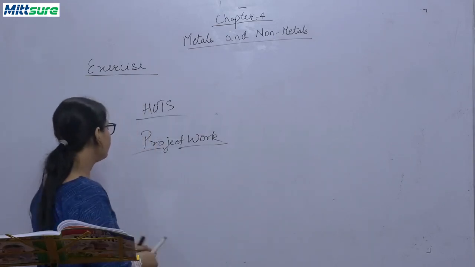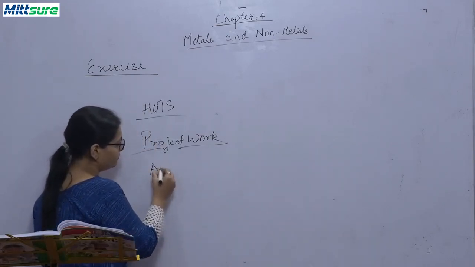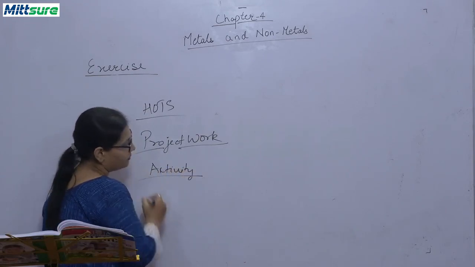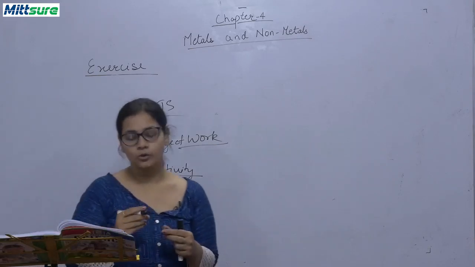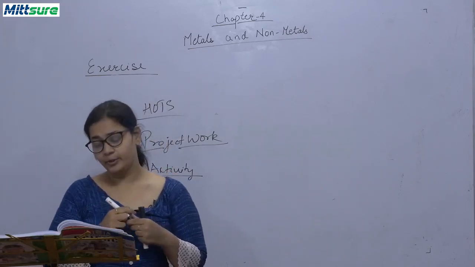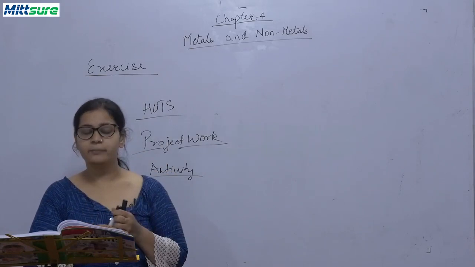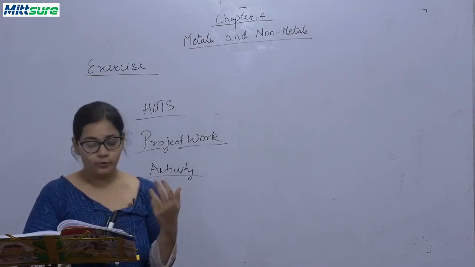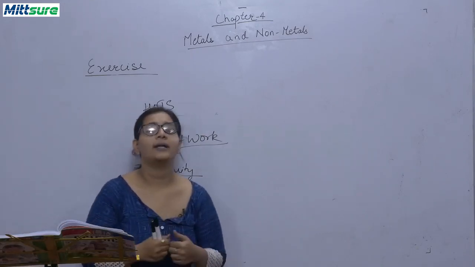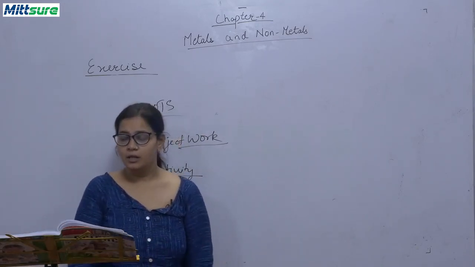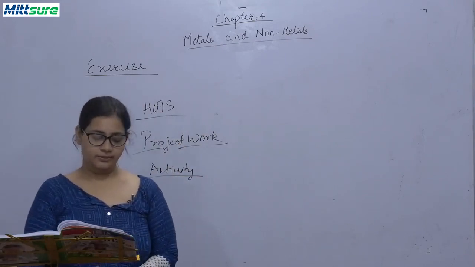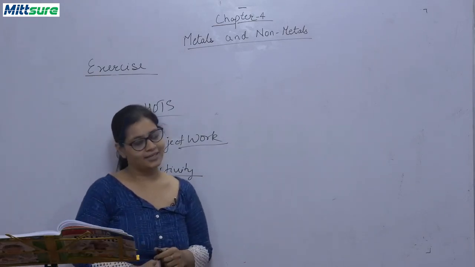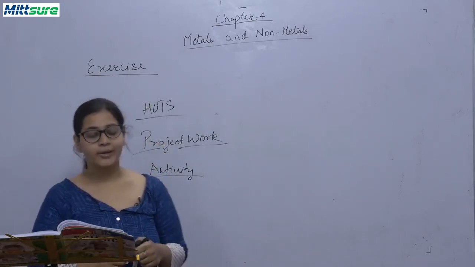Next is activity. Find the location of zinc, aluminium, where it is found in India and mark on the map of India. Then prepare a flow chart of 4 metals and non-metals and write down their physical and chemical properties with their uses. Okay. Now, discovery. This is about a scientist called Paul Jacques Moulin.